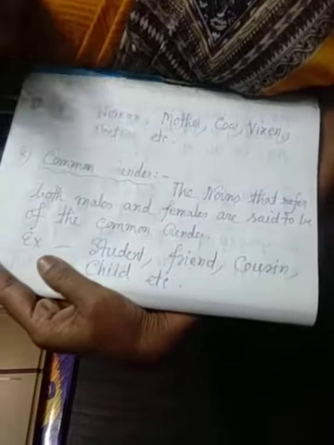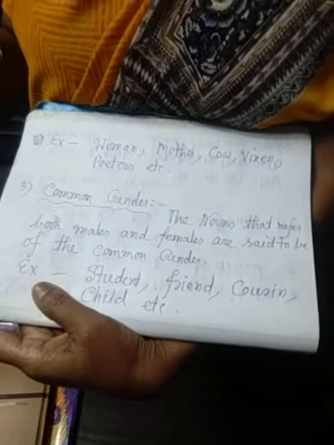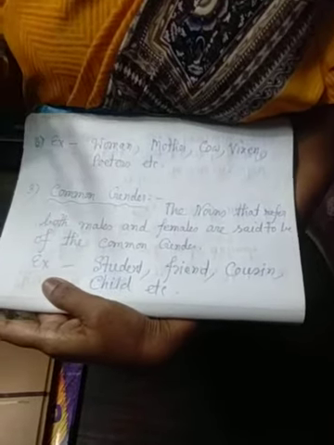Common gender: the nouns that refer to both male and female are called common gender. That is teacher. A teacher may be a boy, maybe a girl, maybe male or maybe female. So teacher is a common gender. Student: it may be a boy student or a girl student, so it is common. Friend: he is my friend, that is a boy, male, and she is my friend, that is female.